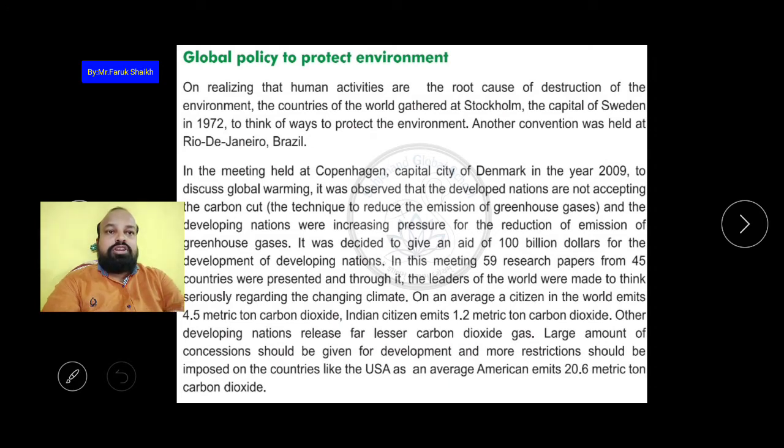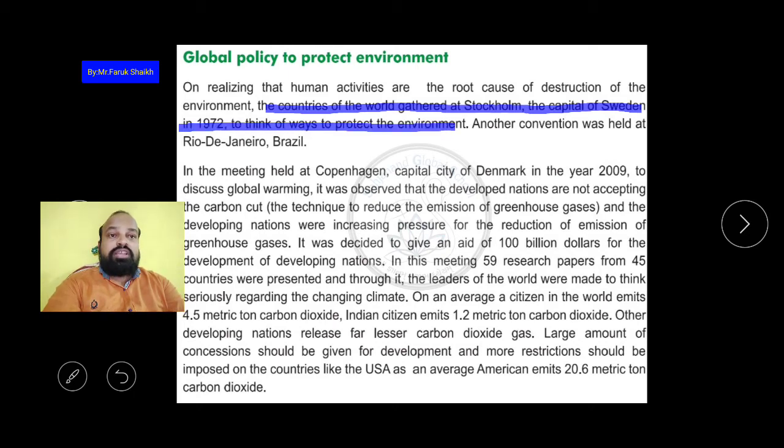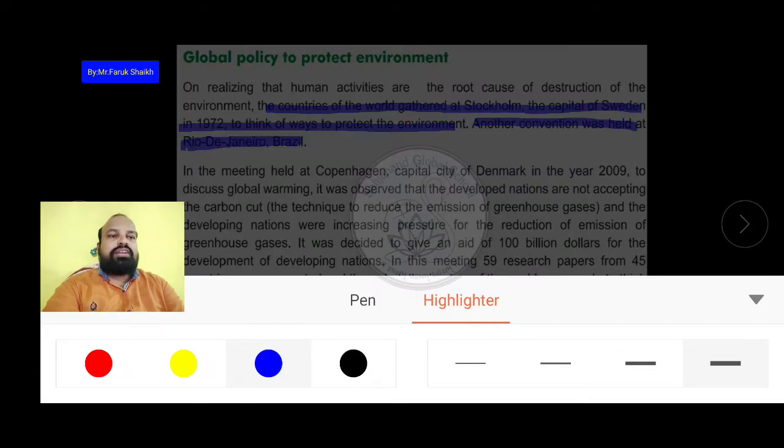Okay, so to protect the earth, the countries of the world gathered at Stockholm, the capital of Sweden, in 1972 to think of ways to protect the environment. After this, another convention was also held at Rio de Janeiro in Brazil, which is in America. So two meetings were held. Then one more meeting was held at Copenhagen.